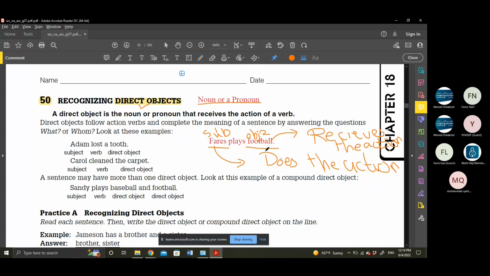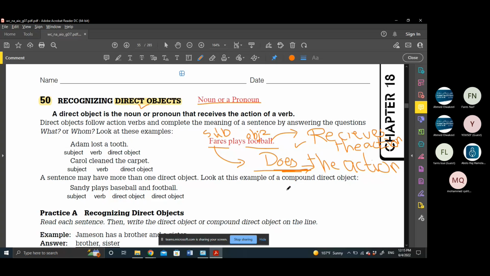Pretty easy. How? The subject is doing what? Come on, boys. The subject is doing what? The action. The subject is doing the action. Faris is doing what? Faris is playing. And here the football, the second noun, is being played. So the football received the action of playing. Understand now? Yes, teacher.